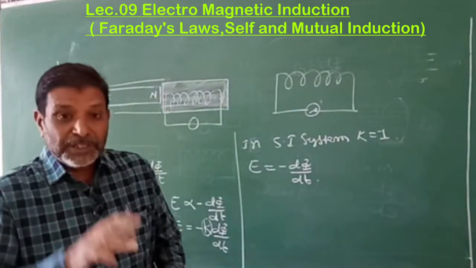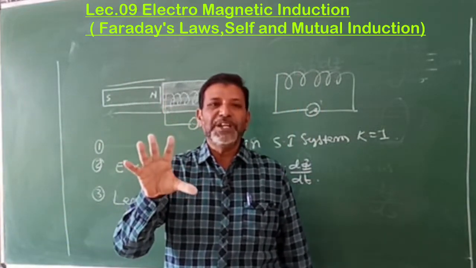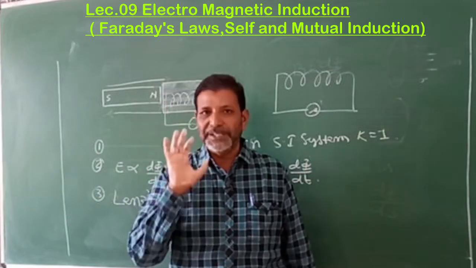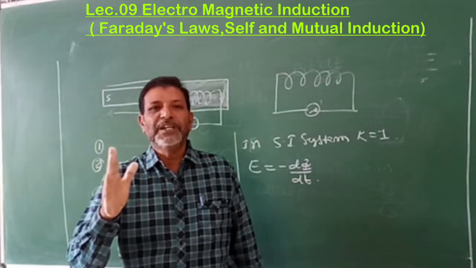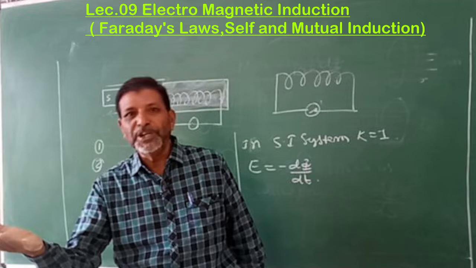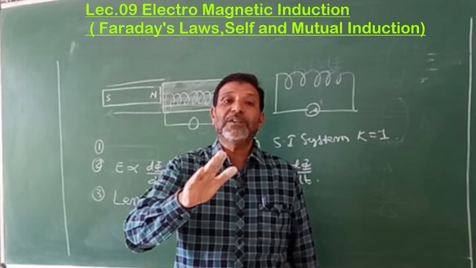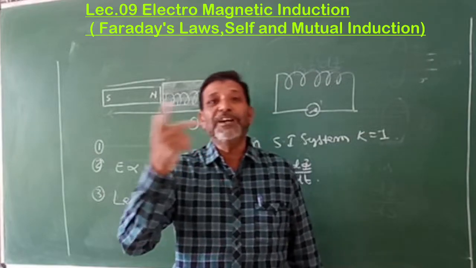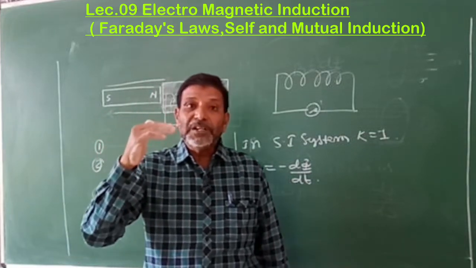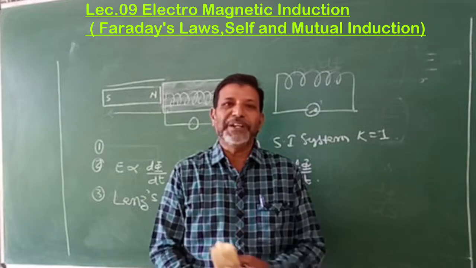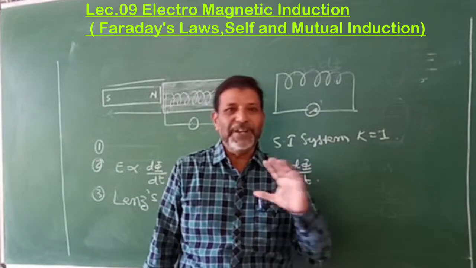Now, finally, listen here. I want to summarize this. First of all, what is the meaning of electromagnetic induction? Briefly, according to the magnetic effects of electric current, a magnetic field can be produced by using current. Next, Faraday thought: why can't we get current by using a magnetic field? This thought led to the invention of electromagnetic induction. That means, how do we get current by using a magnetic field?